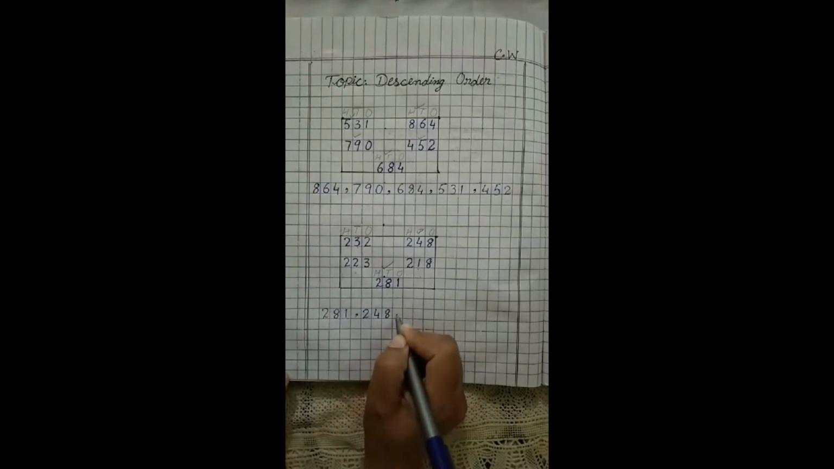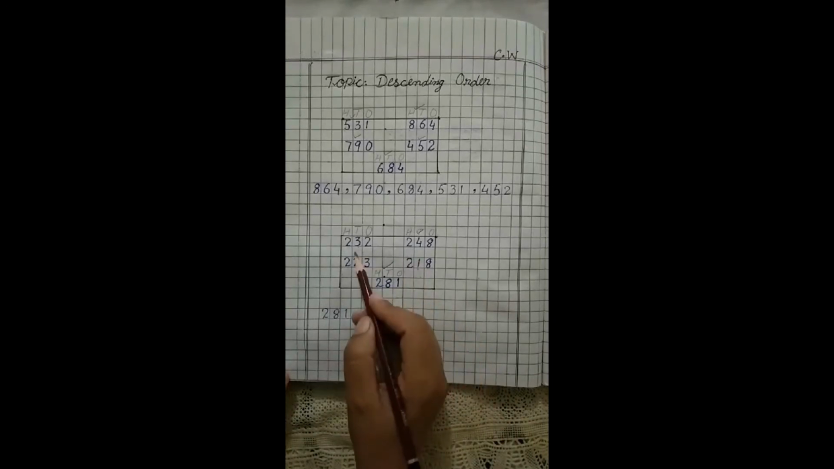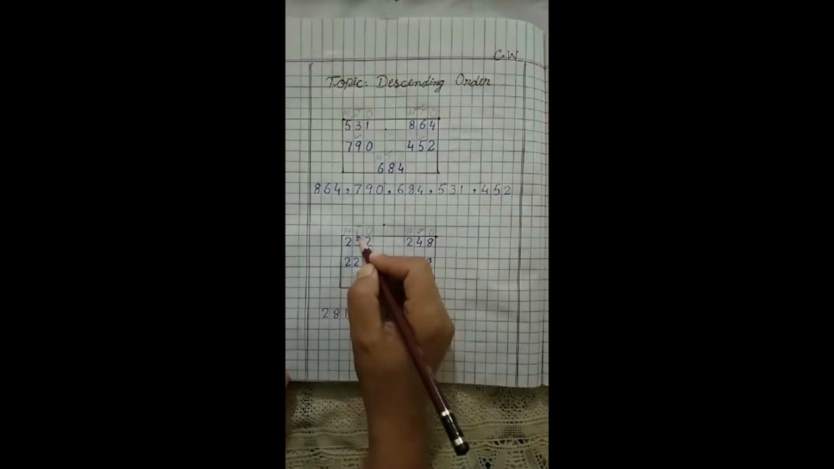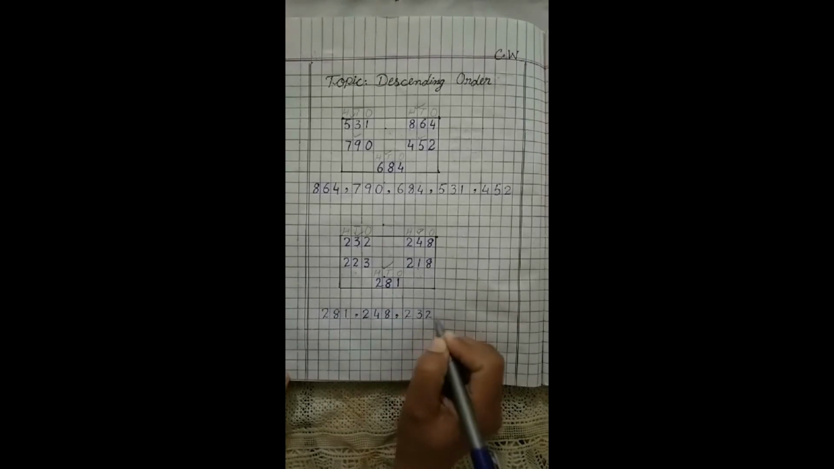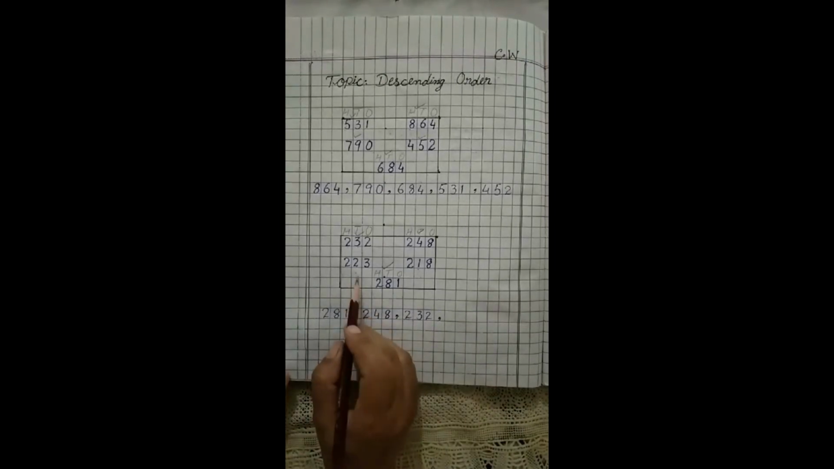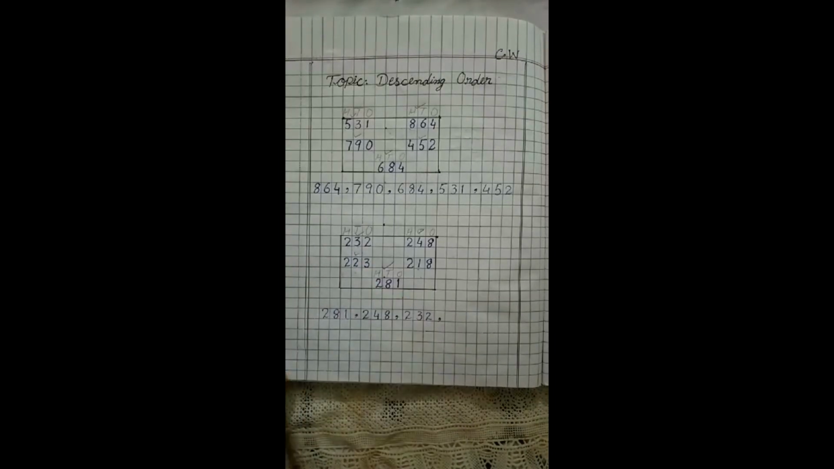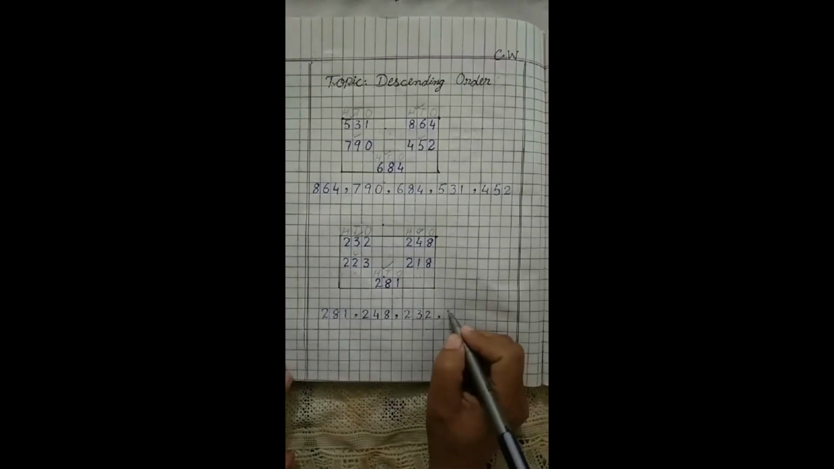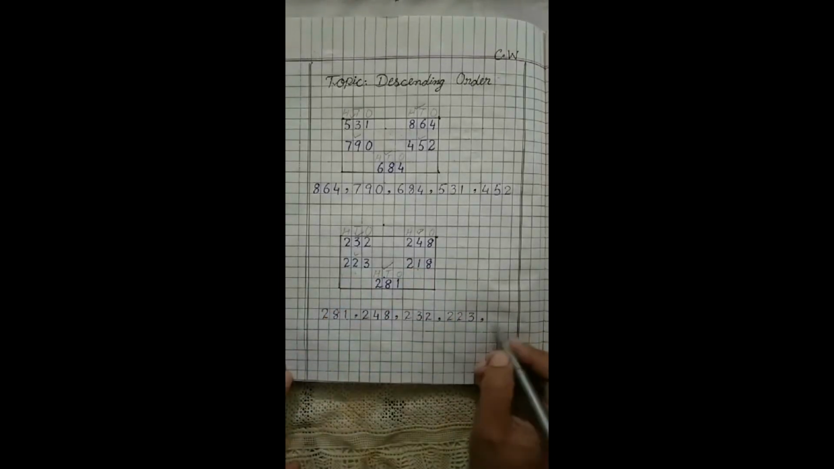248. After 4, 3, yes, 232. 2, yes, we are checking the place value of tens. Okay, 223. And the last is after comes to ones, 218.